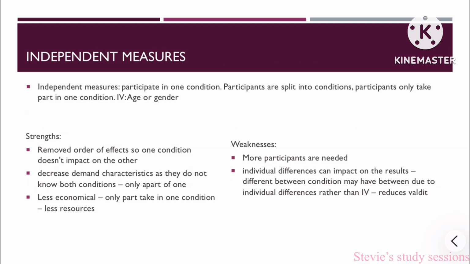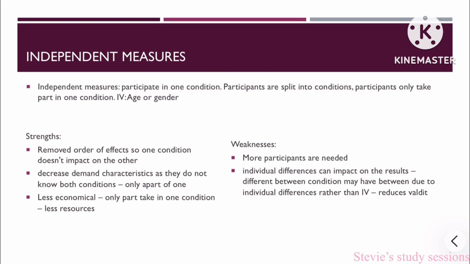Independent measures. This is when one participant does one condition. Participants are split into two conditions. Participants only take part in one condition. The IV could be age or gender. Strengths. It removes order effects, so one condition doesn't impact the other. It decreases demand characteristics as they are in different conditions, so they can't detect the aim.